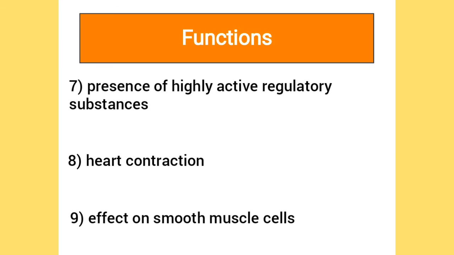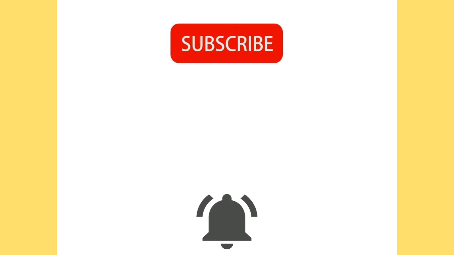The flow of ions through gap junctions of the interconnected smooth muscle cells in the wall of the esophagus or intestine leads to the generation of coordinated peristaltic waves that move down the length of the wall. So this is all about the molecular structure and functions of gap junctions.